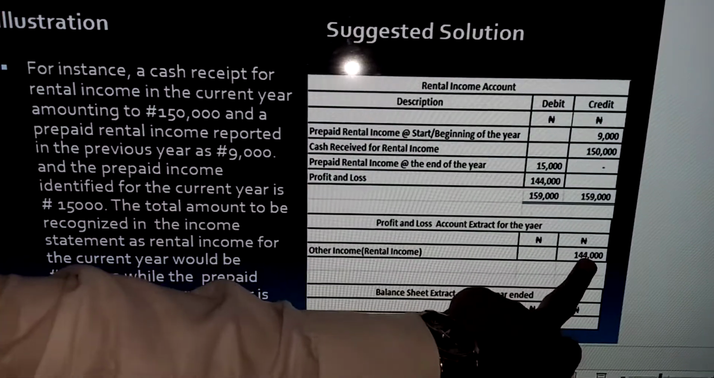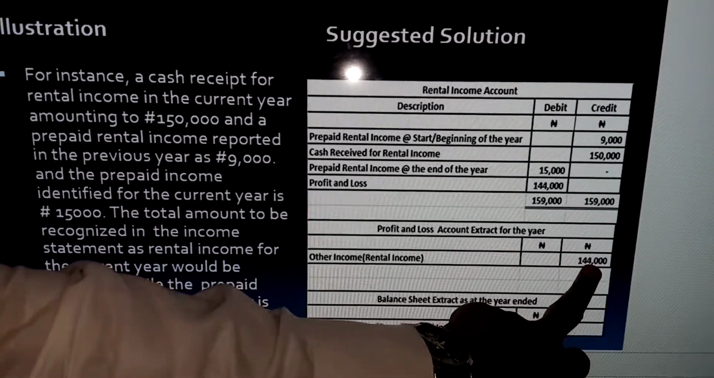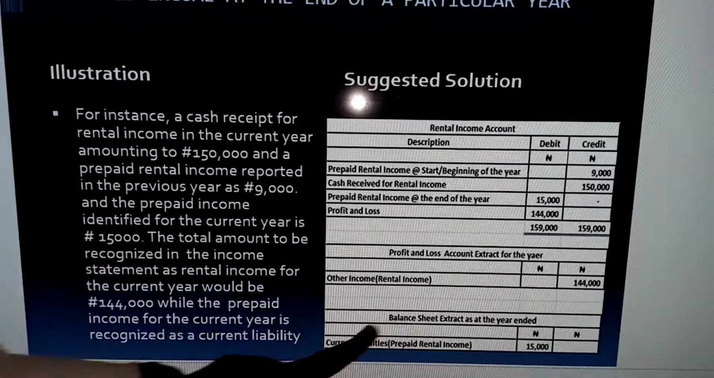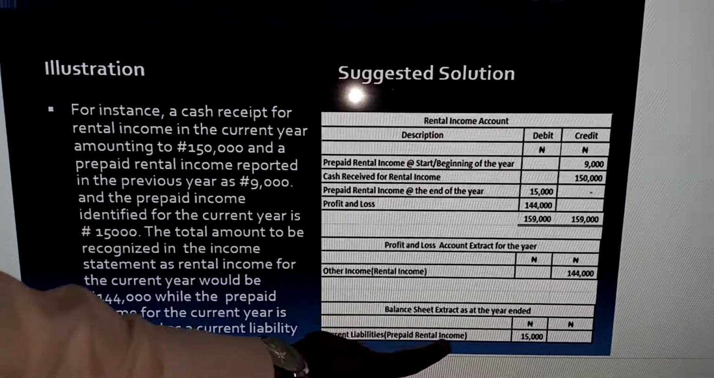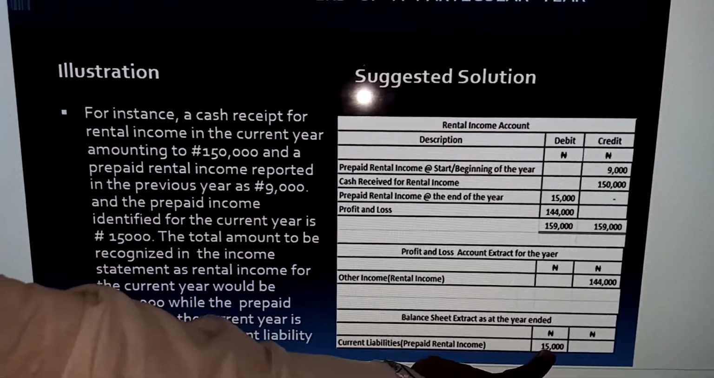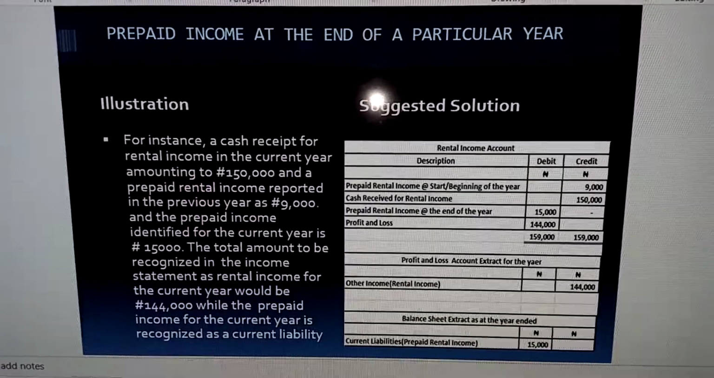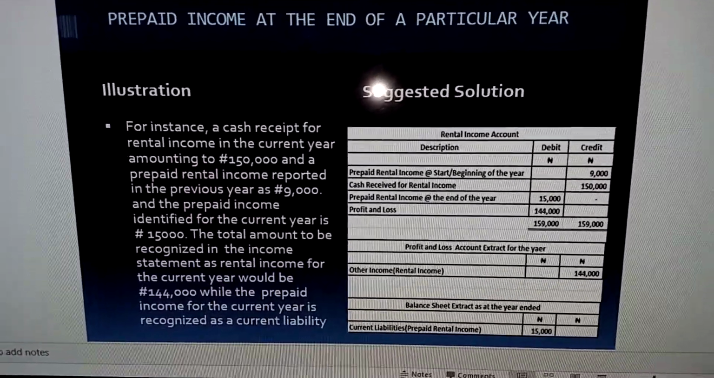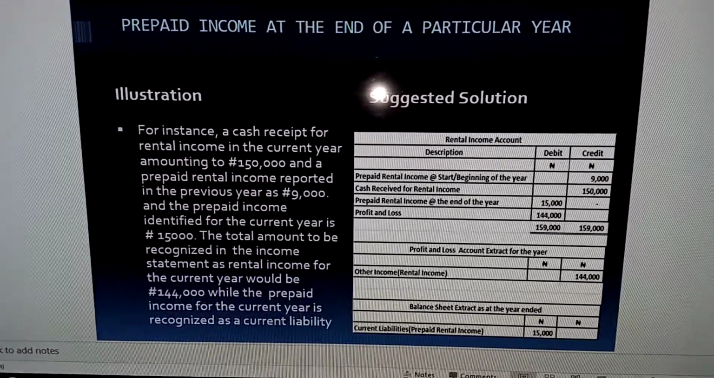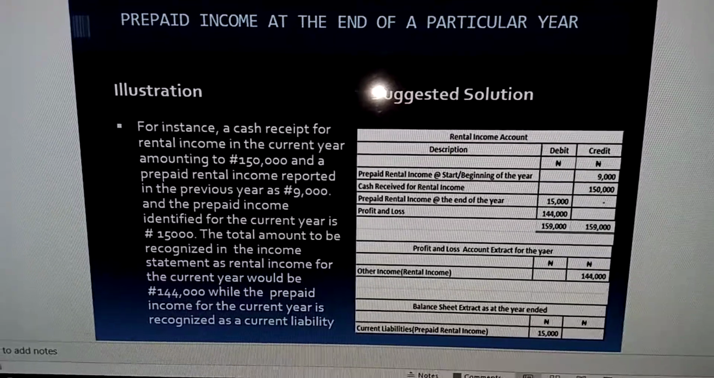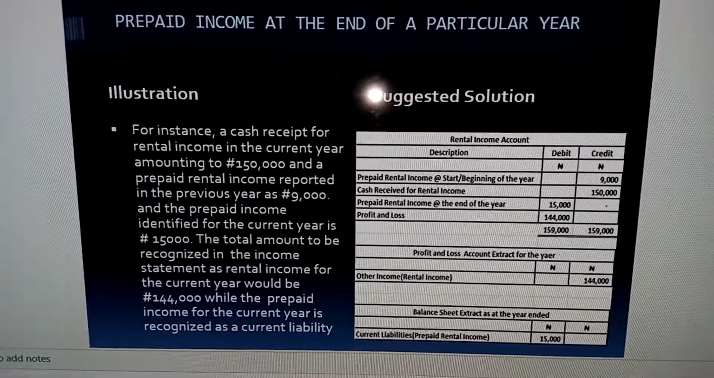The amount of prepaid income at the end of the year is reported as a current liability, prepaid rental income, 15,000. So prepaid income at the end of the year is a liability. Prepaid expense at the end of the year is an asset. You have to be able to identify that.